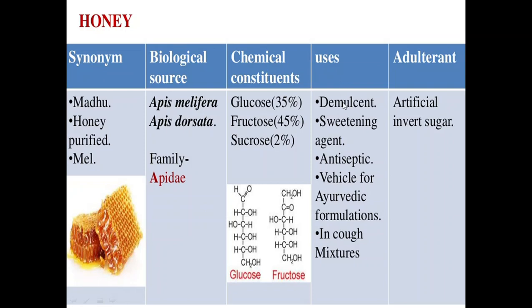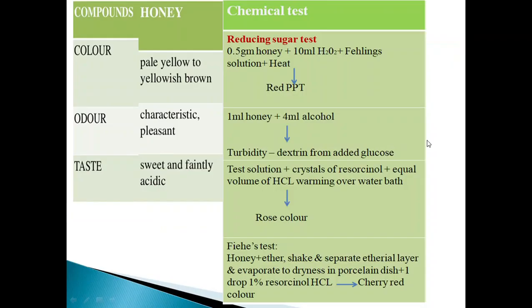Coming to the uses, it is used as a demulcent, sweetening agent, antiseptic, and as a vehicle for Ayurvedic formulations. In many cough syrups, it is used as a cough mixture. The adulterant commonly practiced for honey is artificial invert sugar.